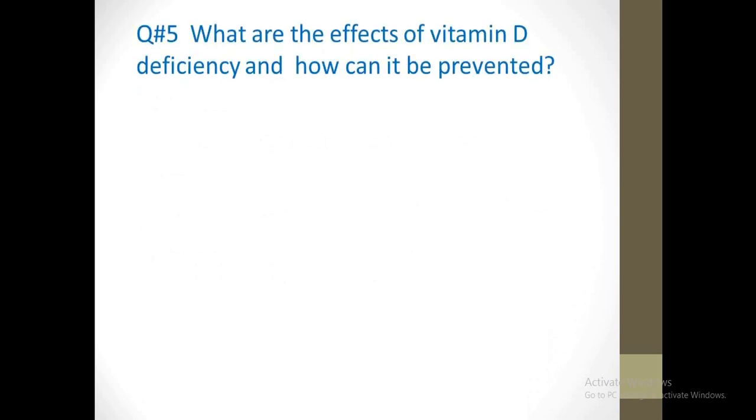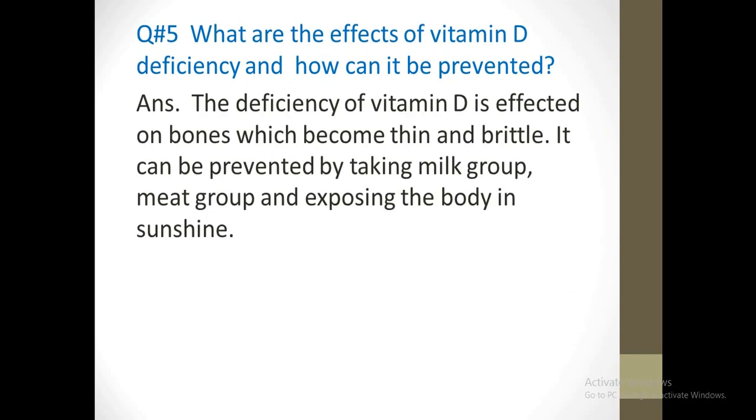Question number 5. What are the effects of vitamin D deficiency and how can it be prevented? Answer is, the deficiency of vitamin D affects bones, which become thin and brittle. It can be prevented by taking milk group, meat group and exposing the body to sunshine.